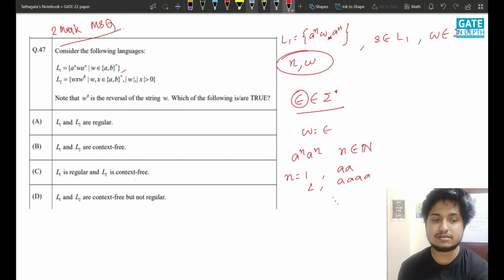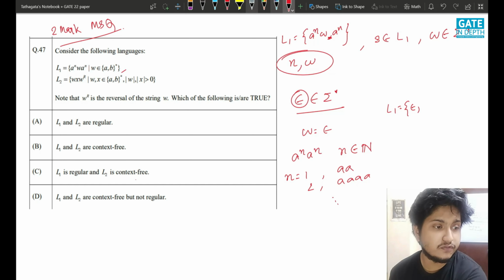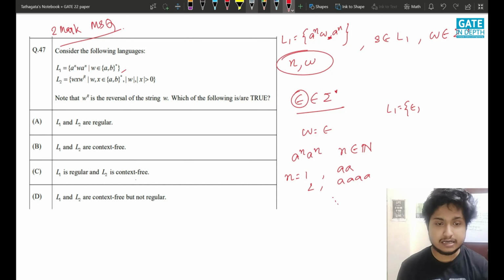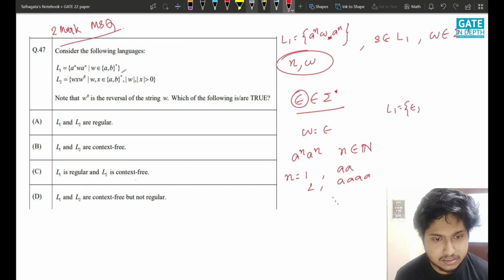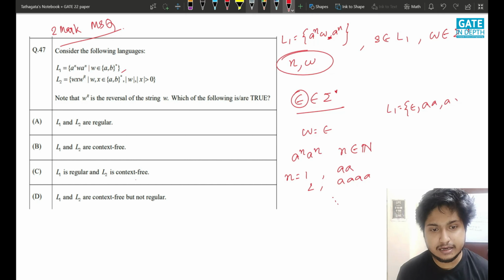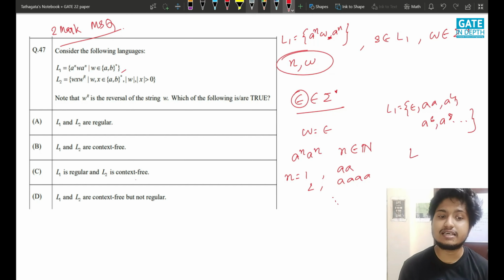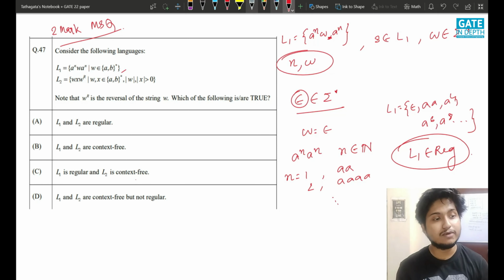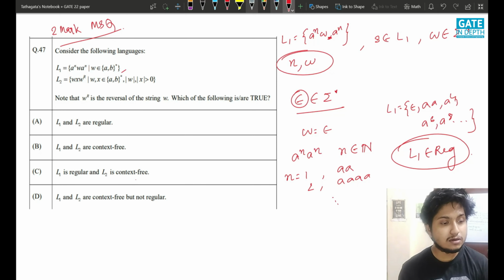So this L1 will contain epsilon. There is no constraint, we don't know if n equals 0 or not, but that won't matter because in any case it is a regular language. Say a to the power 4, a to the power 6, a to the power 8, and so on. So it is a regular language. L1 belongs to regular languages. This is the most important part. We have derived this by intuition. In the same way we can do it for L2.